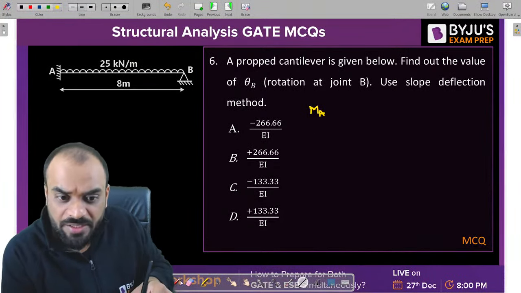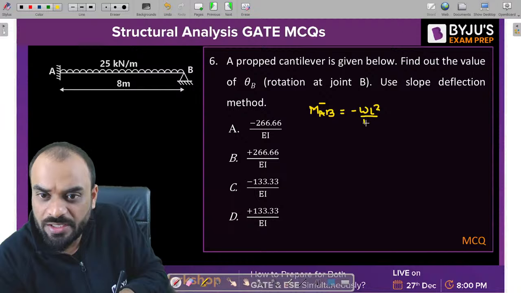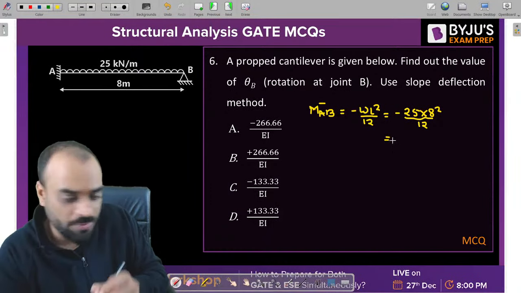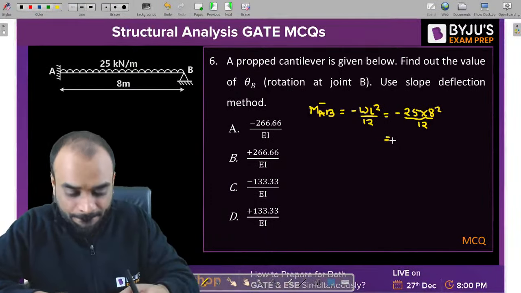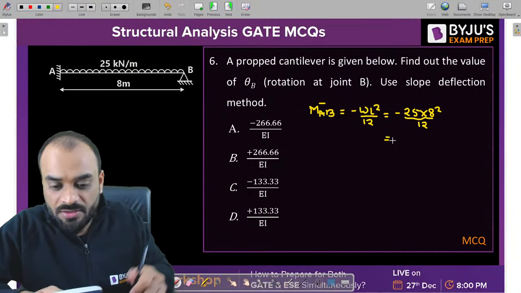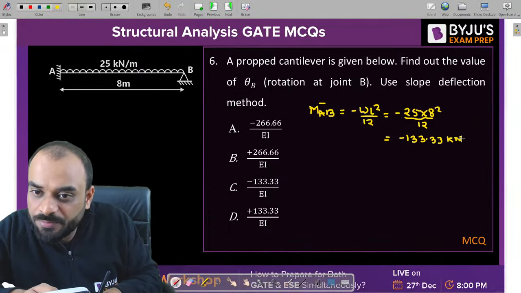MAB bar and MBA bar. MAB bar, how much is it? It is basically minus WL square divided by 12. Minus 25 multiplied by 8 square divided by 12. So let's calculate how much it is exactly. 25 into 8 square divided by 12. So this value is basically minus 133.33 kilonewton meter.